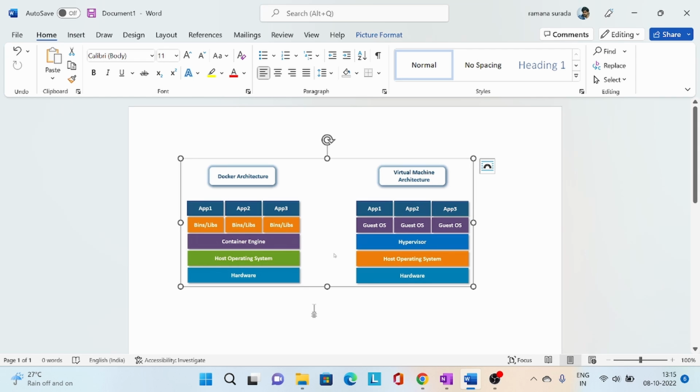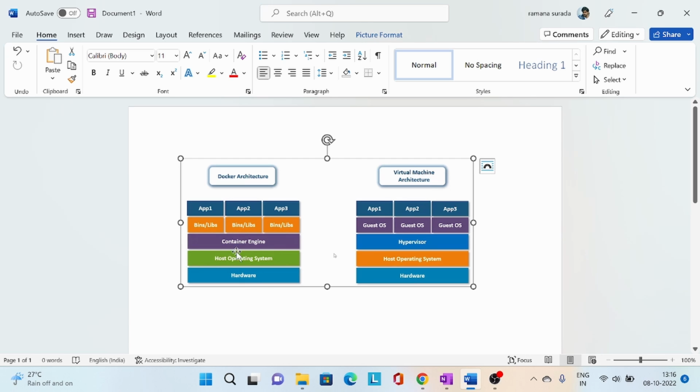If you see this diagram, the left side one is Docker architecture and the right side one is virtual machine architecture. In Docker architecture, we have hardware and we have operating system, container engine, binaries, libraries, and applications. In virtual machine architecture also we have a similar one, right? Here we have hardware and here also I have hardware. Same here also, operating system and operating system. The difference comes here only, container engine and hypervisor. So let me explain in detail.